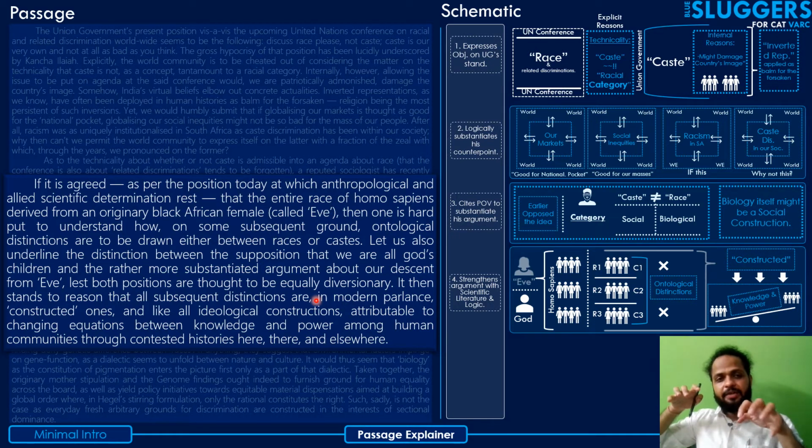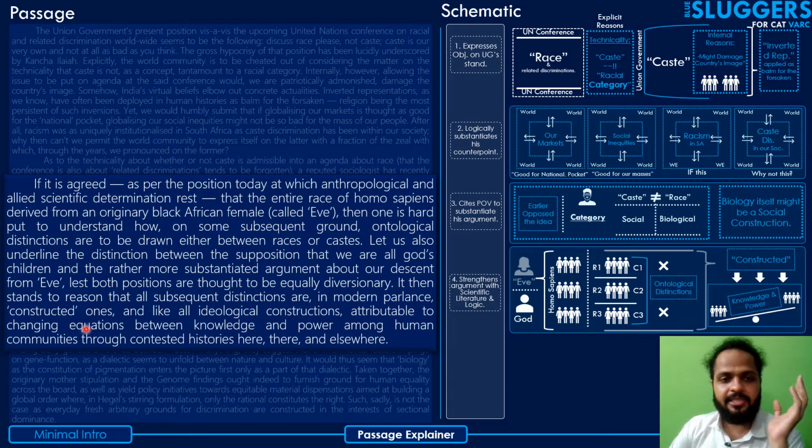The groups that were not able to gain knowledge and power felt subdued by the other groups, and hence these distinctions. So mainly on the basis of the changing equations of knowledge and power, these categories and groups were constructed across the world in society, right? So that's what he says in this paragraph.